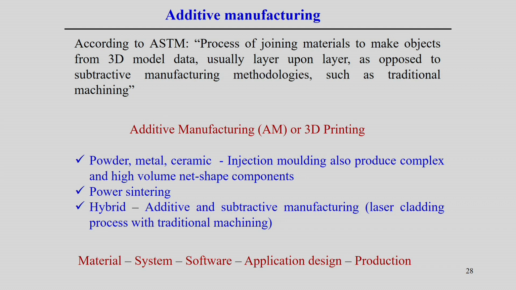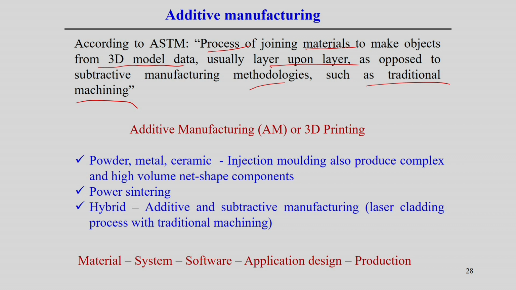According to the American Society for Testing and Materials, additive manufacturing is defined like this: the process of joining materials to make objects from 3D model data, usually layer by layer, as opposed to subtractive manufacturing methodologies such as the traditional machining process. So, it is completely different from the approach we use in the machining process.